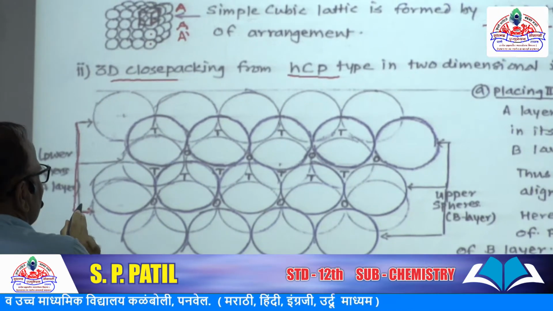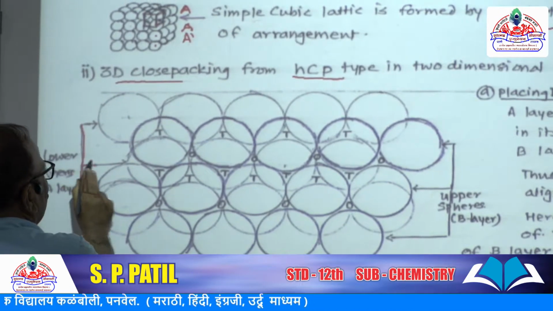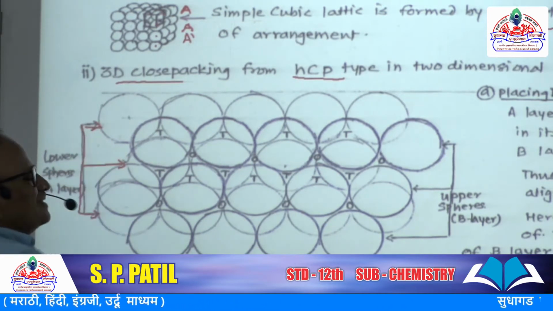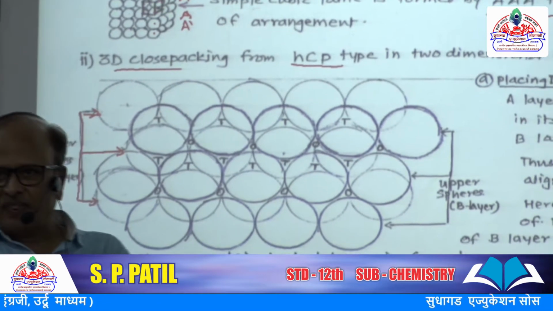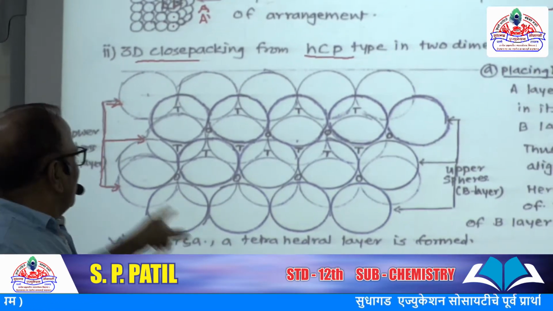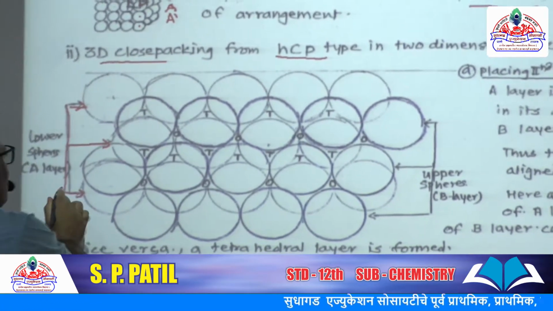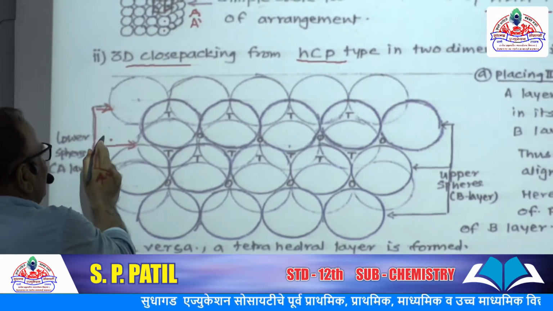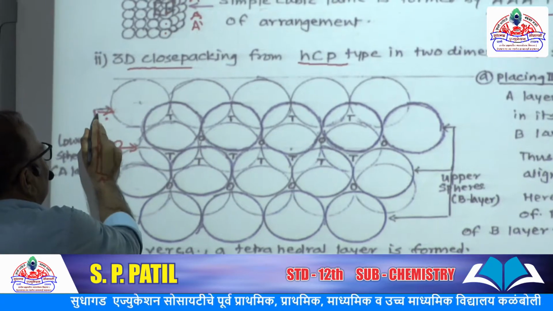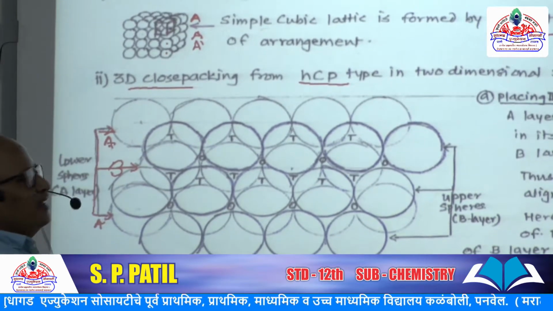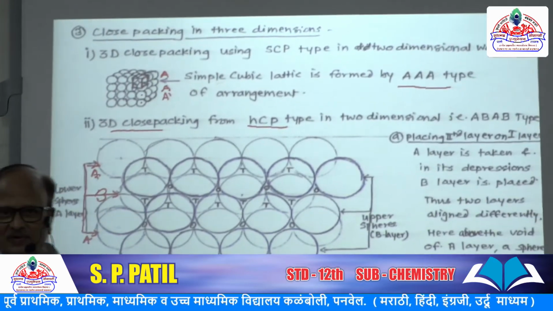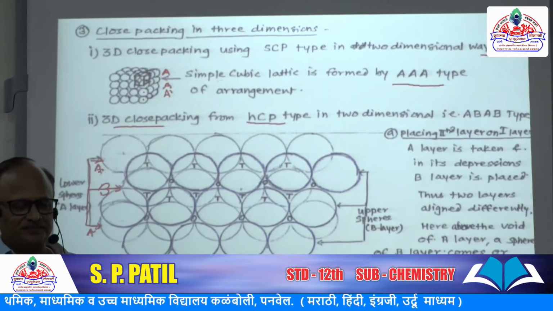All the spheres which are present here are in the lower layer. This is the bottom layer. In this bottom layer, the arrangement is A, this is B, and this is A, the bottom layer of ABAB type of close packing.